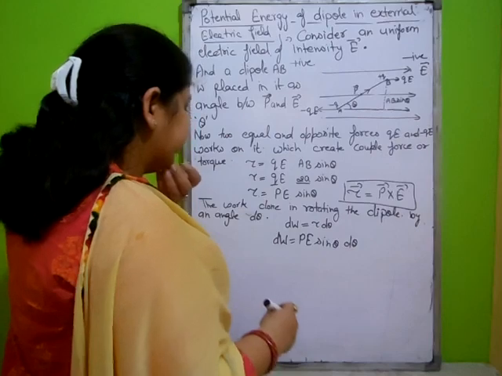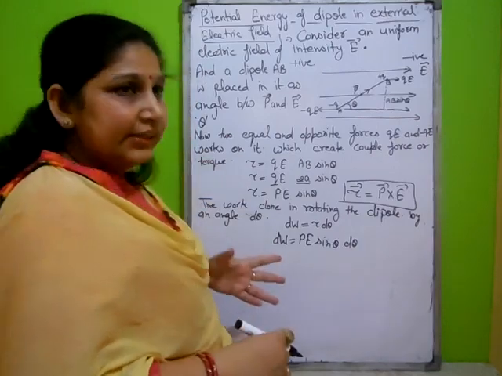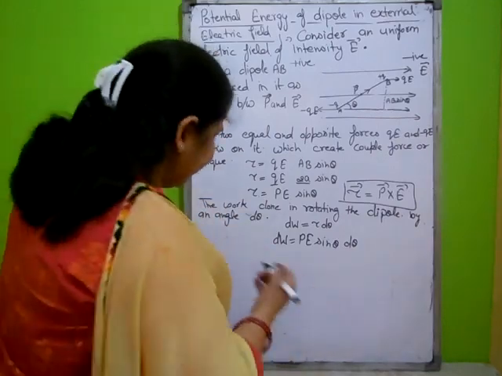Now we will write here the work done to rotate the dipole from any angle theta 1 to any other angle theta 2.